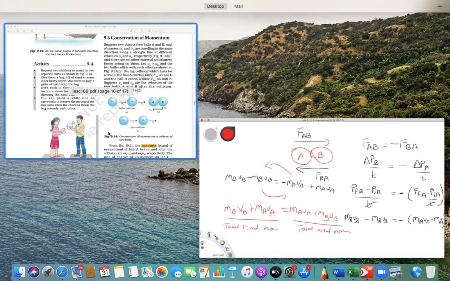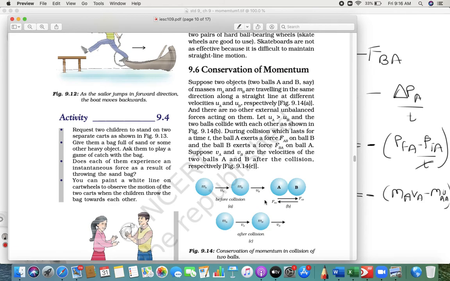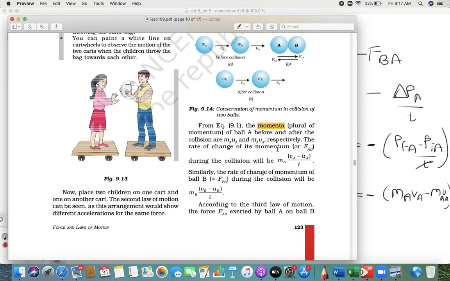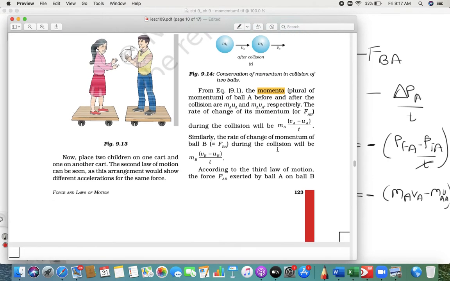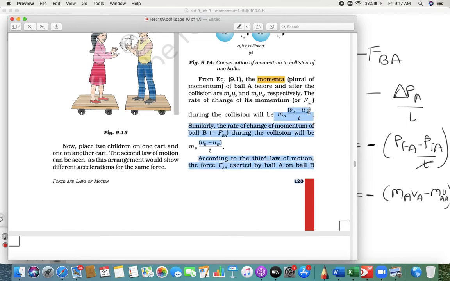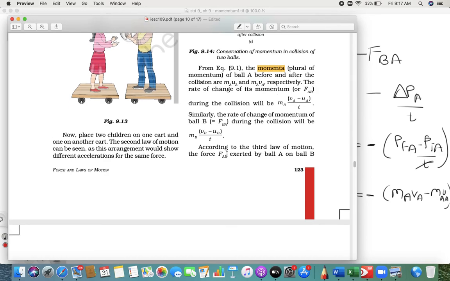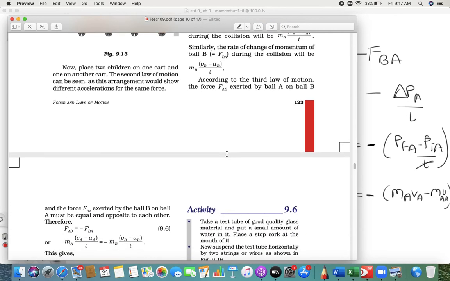Let me show it in our textbook. As I said, suppose there are two objects A and B. So basically this whole paragraph: two objects A and B whose mass is ma and mb, whose initial velocities are ua and ub, and the condition given is ua is greater than ub. And as I said, the force. Now see, they have proved the same thing. This is a very important question, put in your effort. Now they have directly written the formula instead of mv minus u upon t, but that was an easy way to write it so you can understand better.